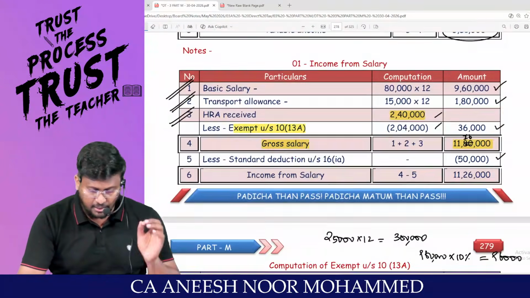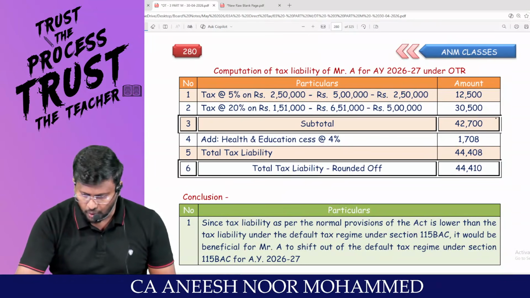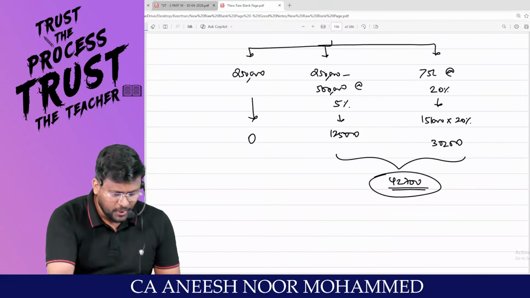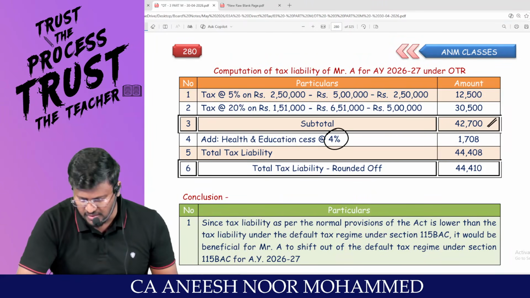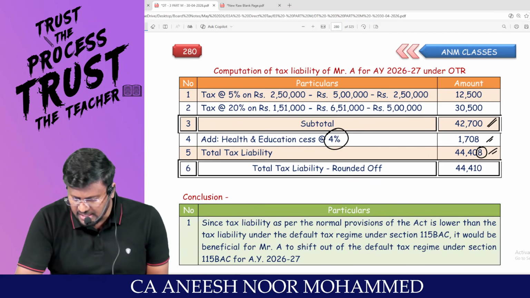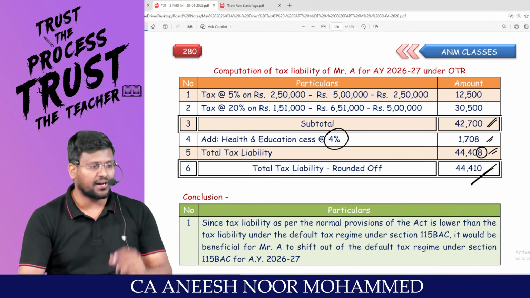Tax payable. Come on, man. I'm calculating the tax payable here. 42,700. Have you all got 42,700? On that, you are supposed to add health and education cess of 4%. You will be getting that. Total tax payable will be 44,408. Since the last number is 8, you have to round off to 44,410.